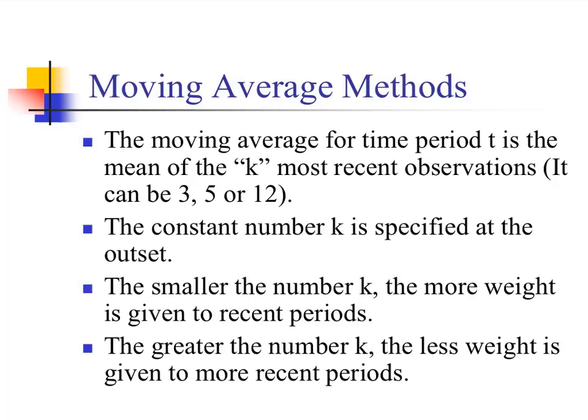The moving average for time period T is the mean of the K most recent observations. So K can be 3, 5, or 12, or any other number. The constant number K is specified at the outset. Let's say we are talking about moving average 3, MA3.